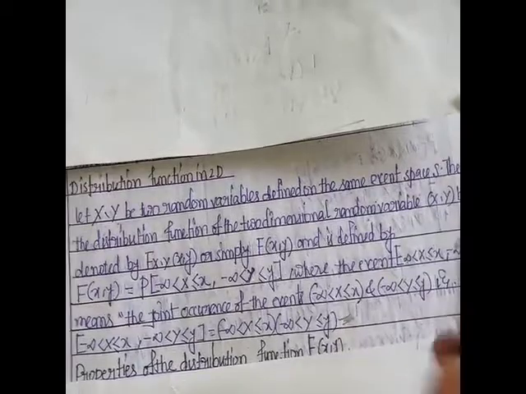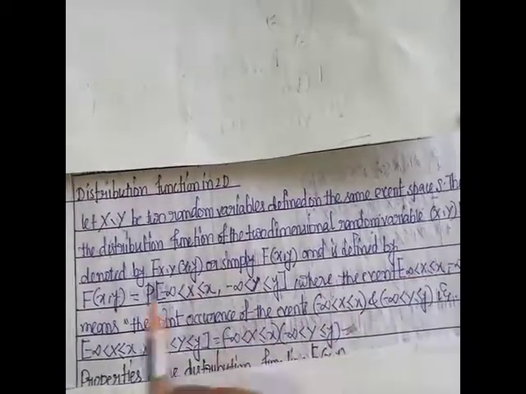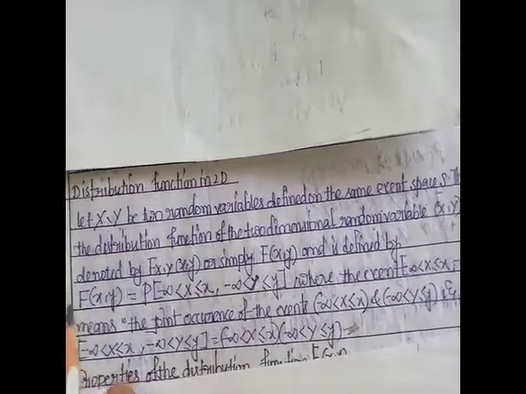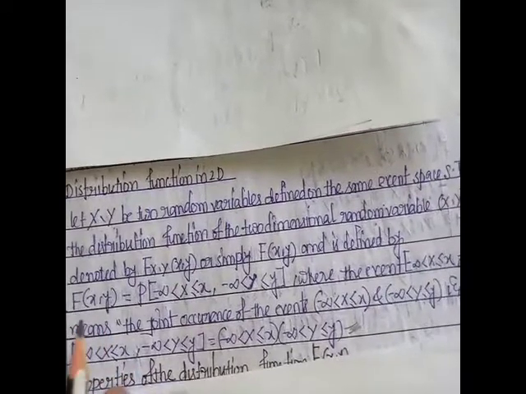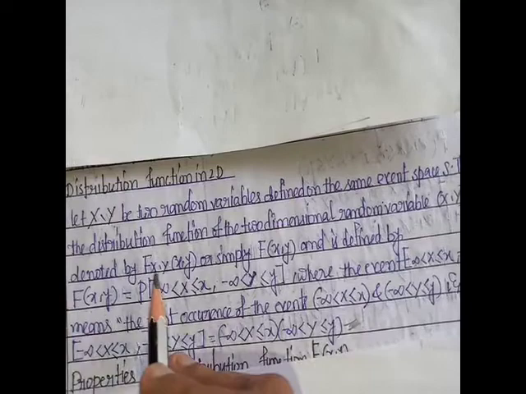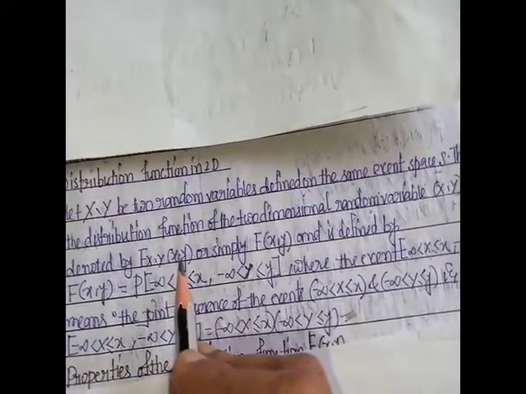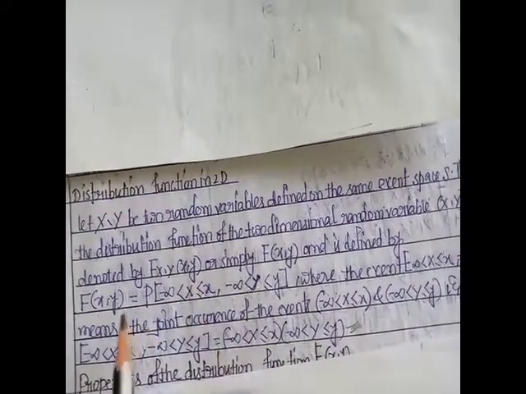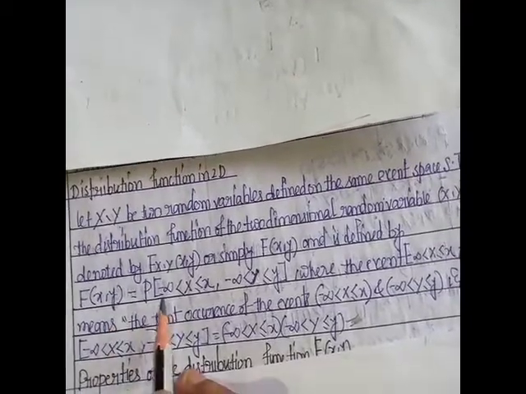So this is the formula of the joint distribution function. Sometimes it is also denoted by F_XY(x,y). This is the rule or formula.